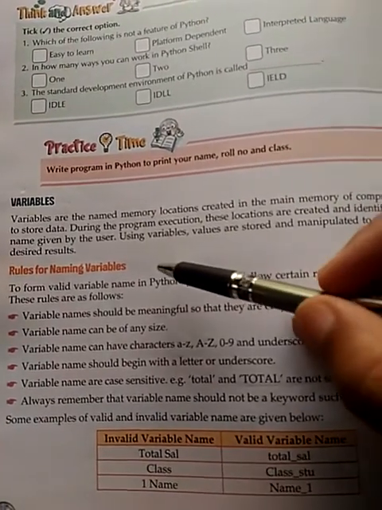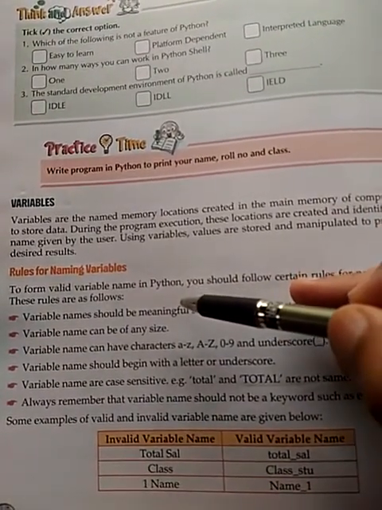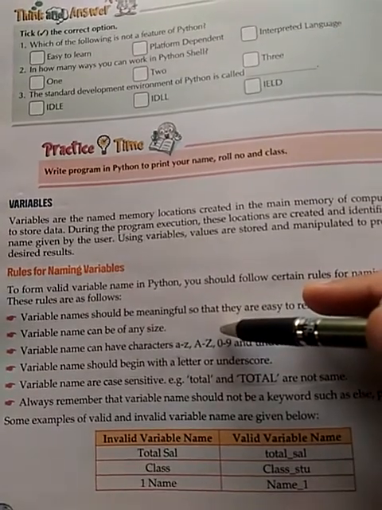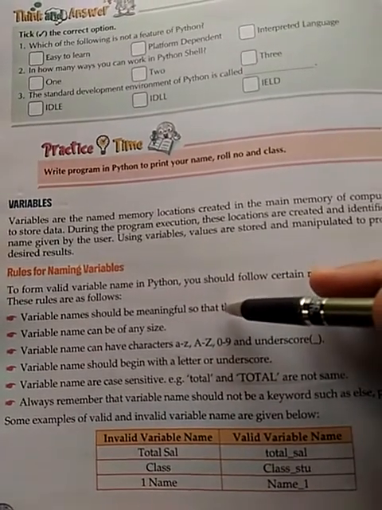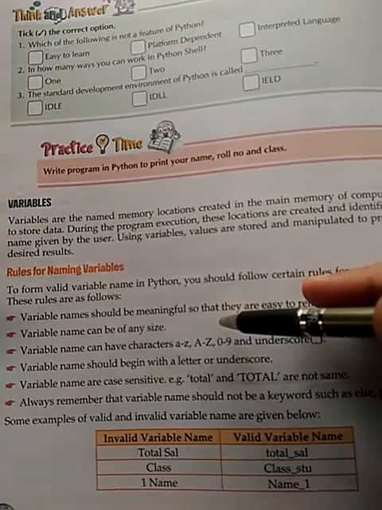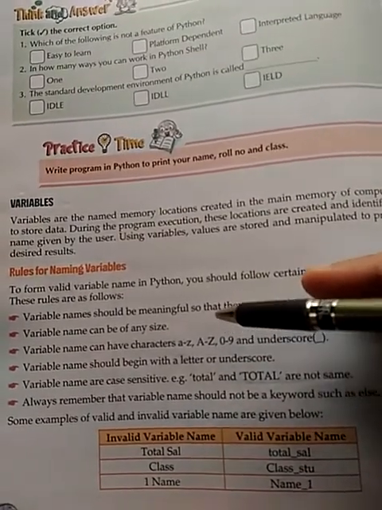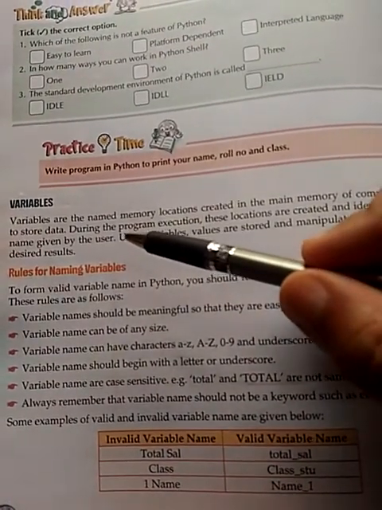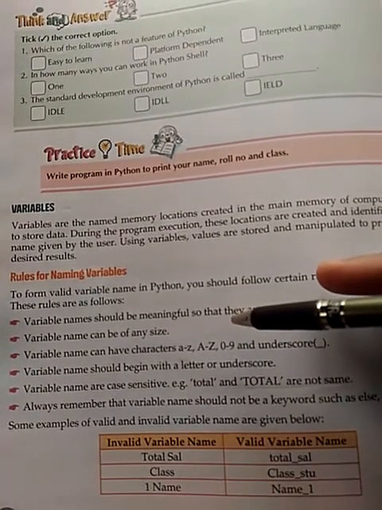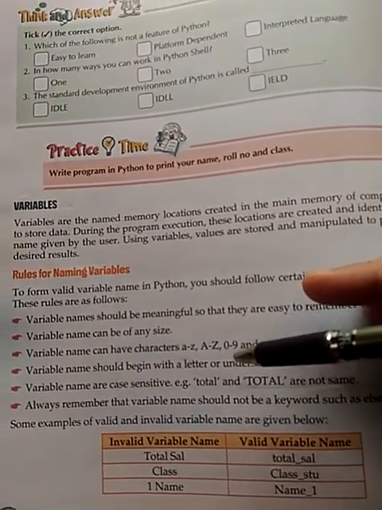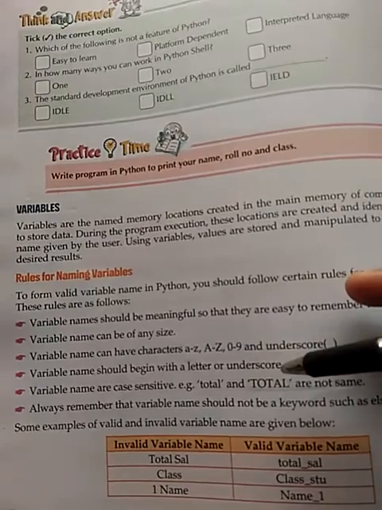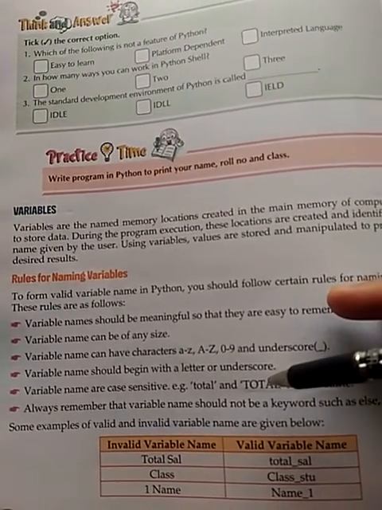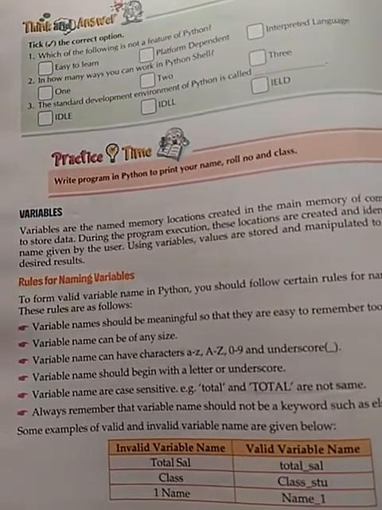The rule for naming a variable: the variable name must start with an alphabet. It may be followed by any alphanumeric character. Any special character cannot be used in the identifier, that is, in the name of the variable. Only underscore is the valid special character that can be used in the name of a variable.